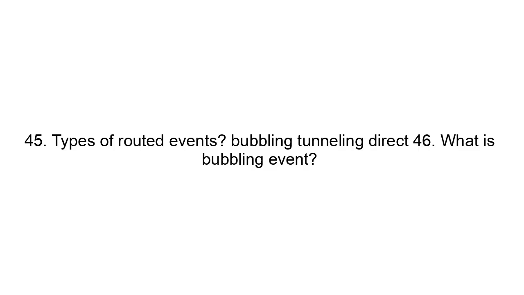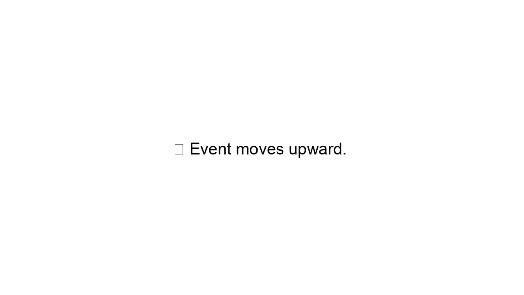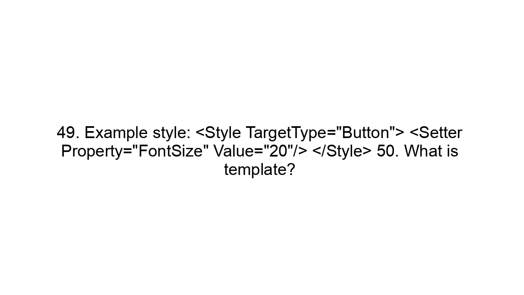46. What is a bubbling event? Event moves upward. 47. What is a tunneling event? Event moves downward. 48. What is a style in WPF? Reusable UI formatting. 49. Example style. Style TargetType Button. Setter Property FontSize, Value 20. App style.